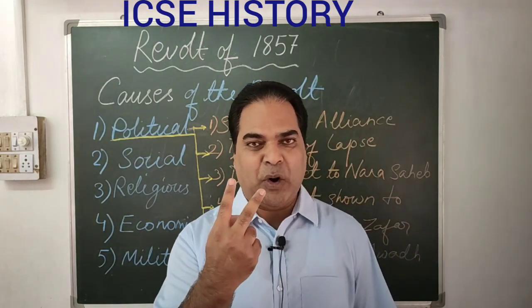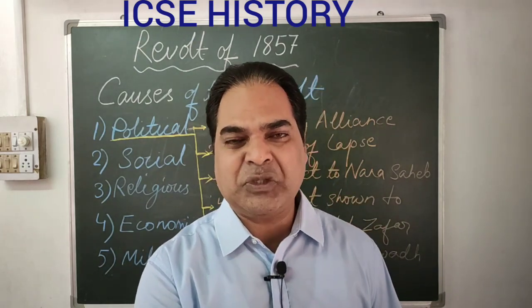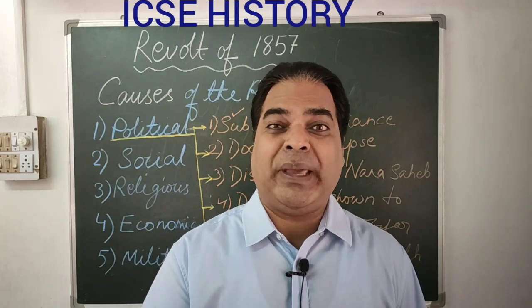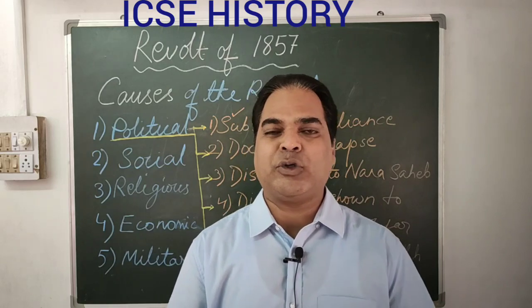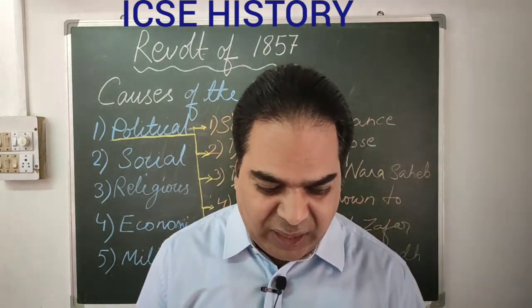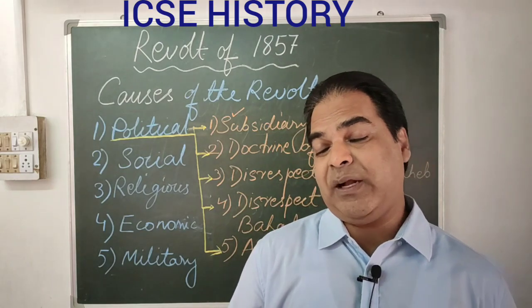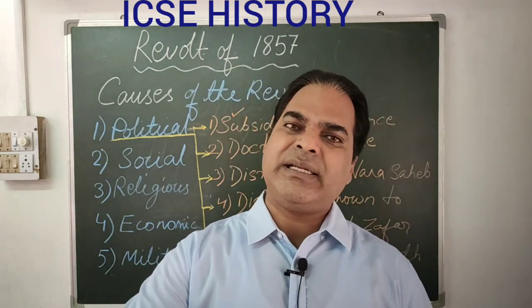So two important things. Number one, the cost will be borne by the rulers. And number two, they need to pay the amount to the Britishers, and if they fail to pay the amount, or fail to pay on time, then the British will annex the territory.